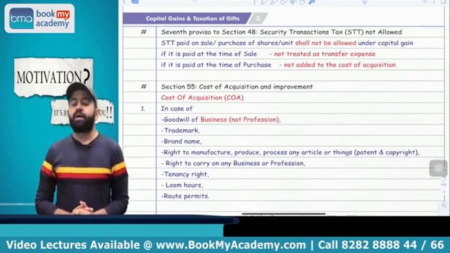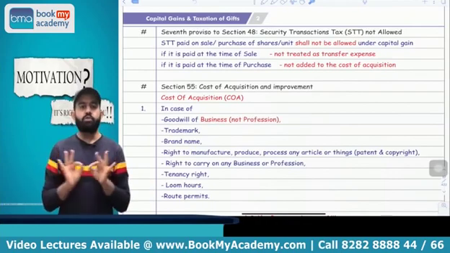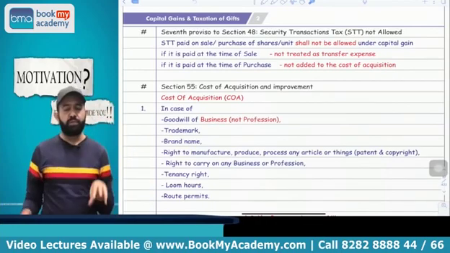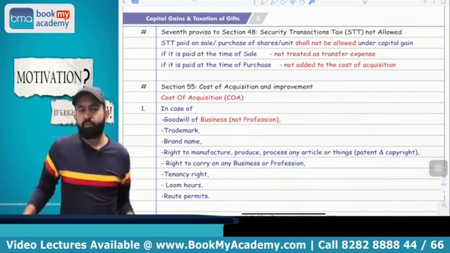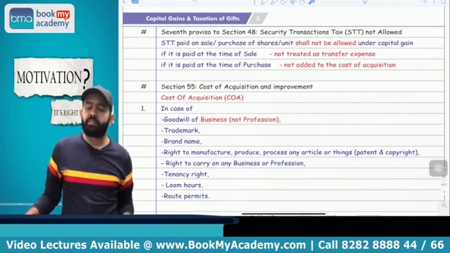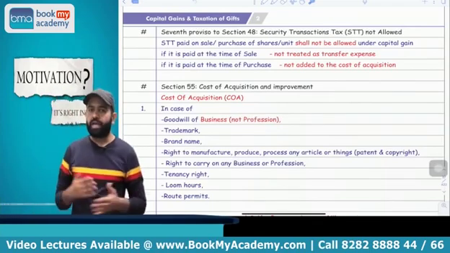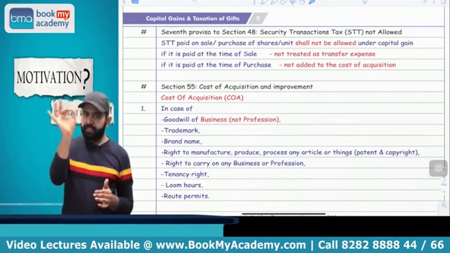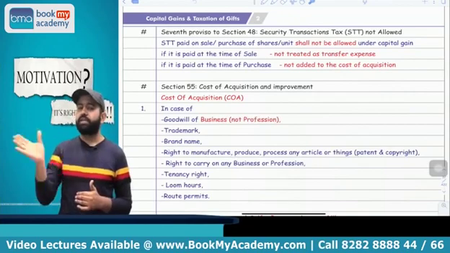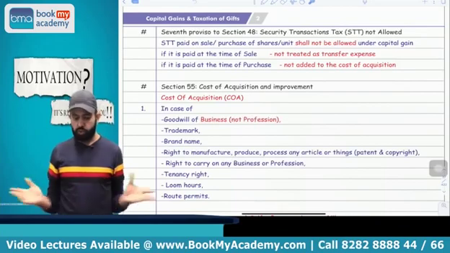As per the seventh proviso to section 48, STT is not allowed under the head capital gain. STT is not allowed under the head capital gain means if you pay the STT at the time of sale, it will not be treated as your transfer expenses, and STT paid at the time of purchase will not be included in your cost of acquisition. So all people please pay attention. STT is not allowed under the head capital gain. If you pay the STT at the time of sale, it is not treated as transfer expenses, and STT paid at the time of purchase is not included in your cost of acquisition.